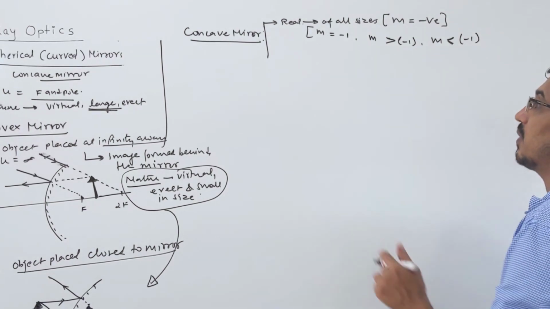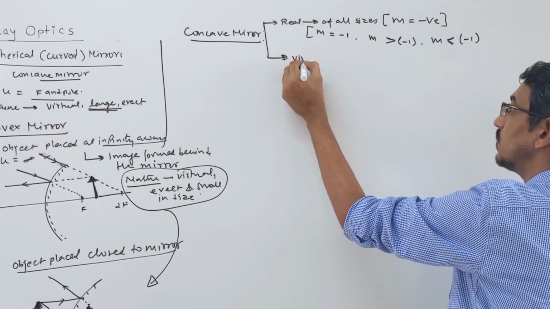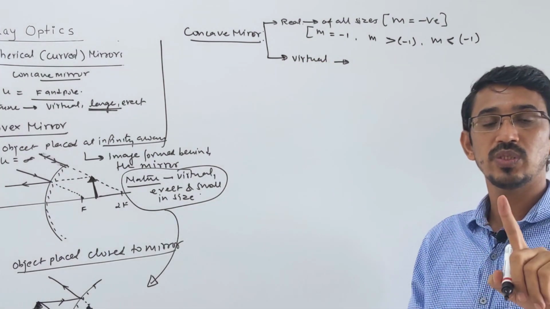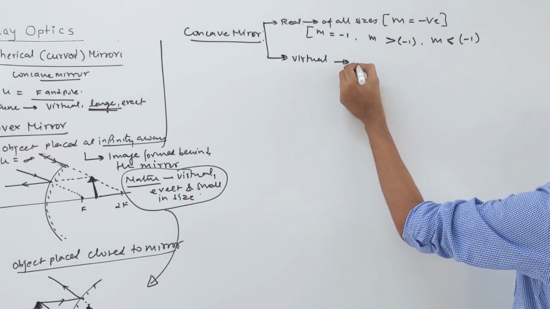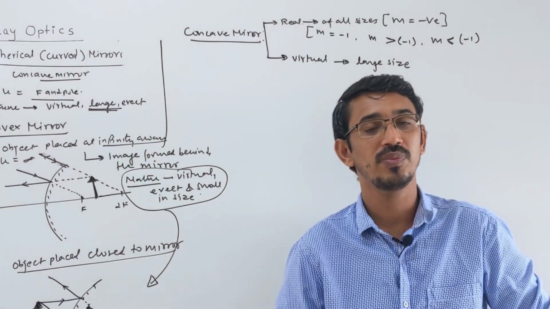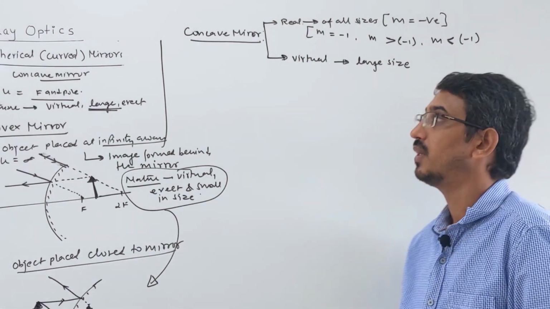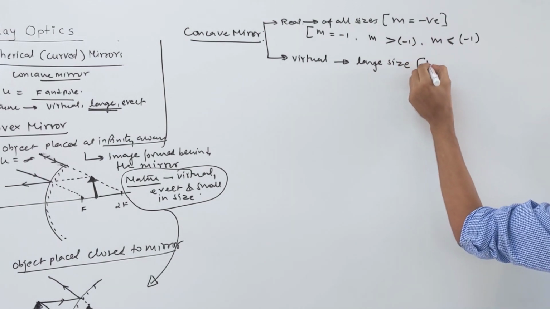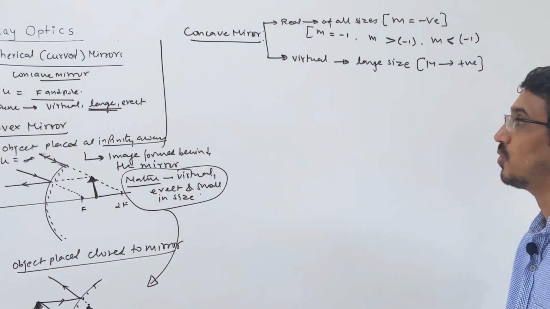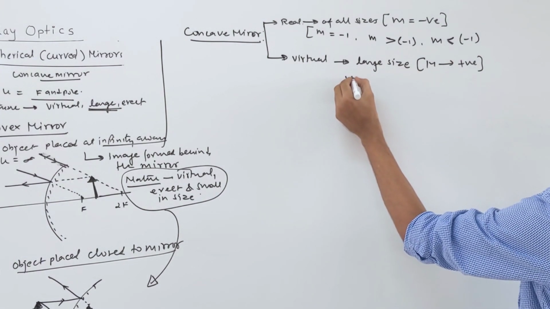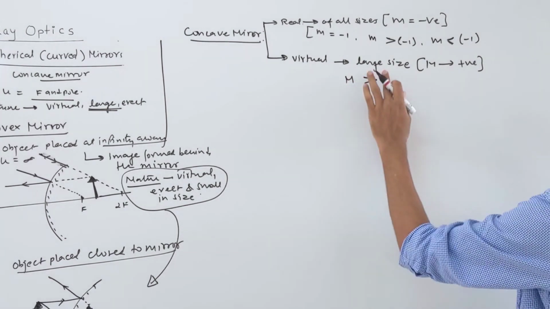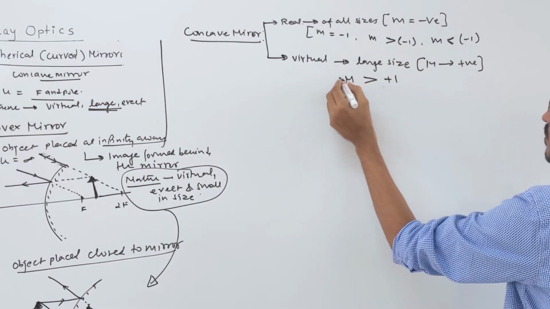Can it make a virtual image? Yes, it can make a virtual image also, but always what? Large size only. When it is making a virtual image, what is the size of that image? Always larger than your object. So yes, positive m is possible for this mirror also. It can make a virtual image, but your m will always be more than +1. Positive and more than 1. Very important.